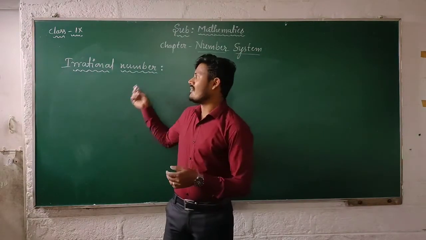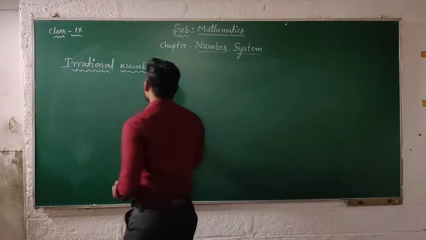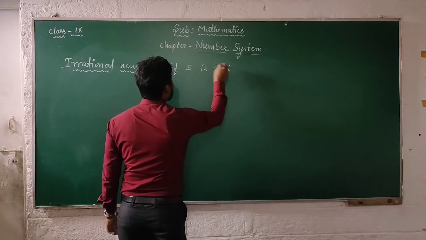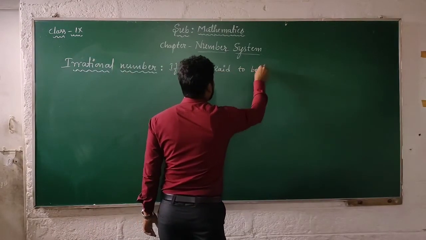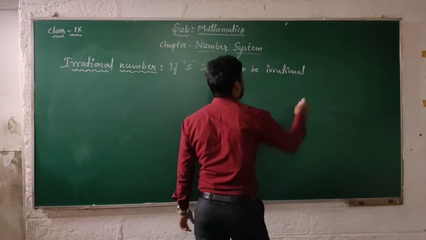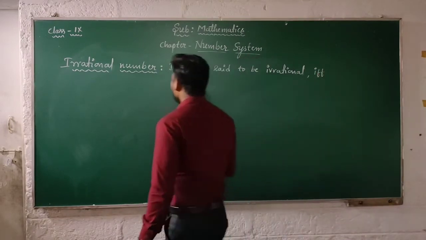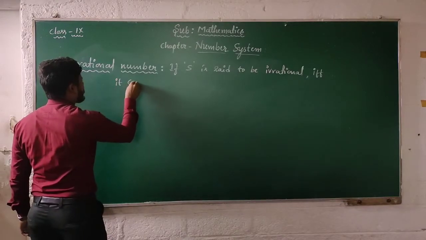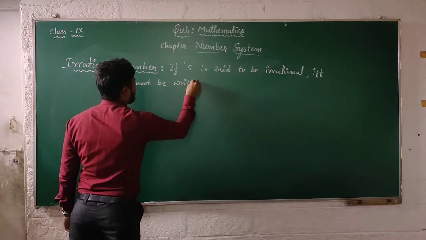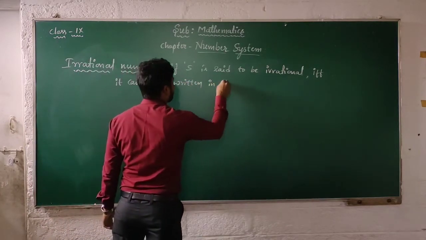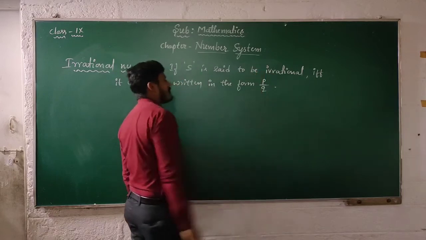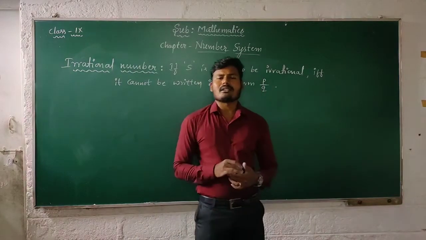Once again I would like to repeat the definition of an irrational number. If S is said to be irrational, if and only if it cannot be written in the form P by Q. So S is considered an irrational number.